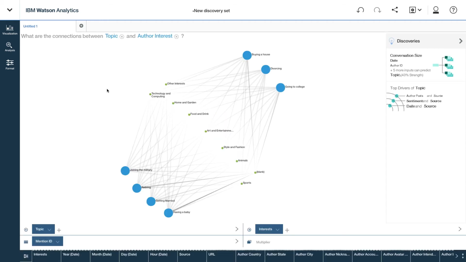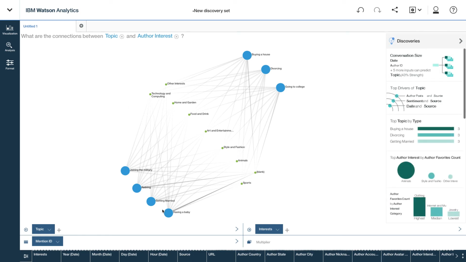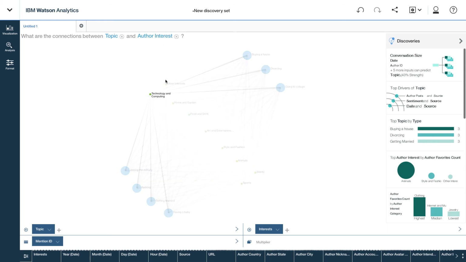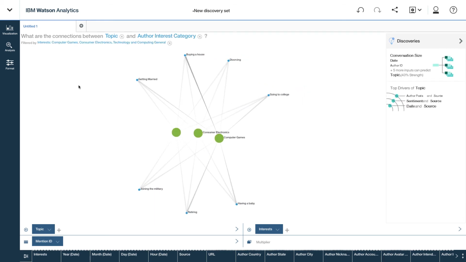As I'm looking at these different overarching topics, right in the middle are these author interests that fit the relationships between. I can see who's interested in food and drink versus style and fashion versus sports. I'm going to drill down into computing and technology, though, because I think that overlap is pretty interesting as well. So you can see there's this relationship here.